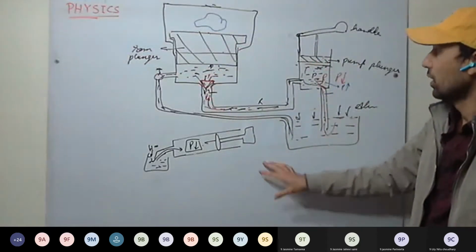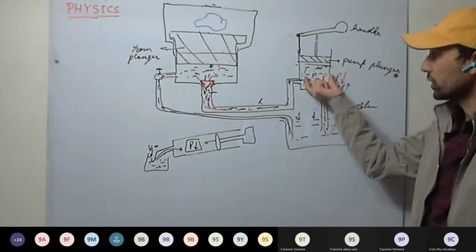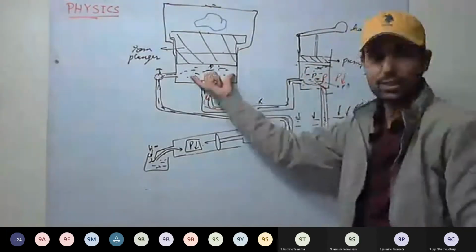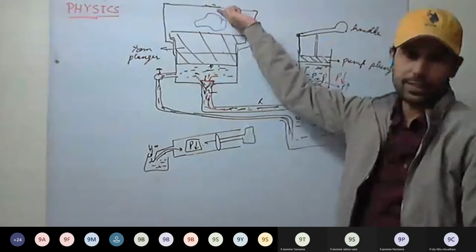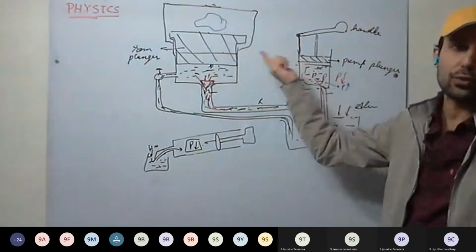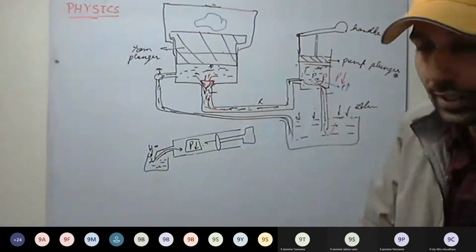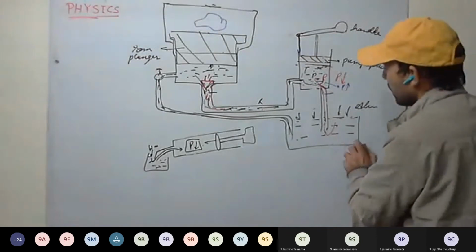Okay. So small cross section cylinder, large cross section cylinder. So less force applied here, more force generated here. So this is acting as a force multiplier. Hydraulic machines act as force multiplier.